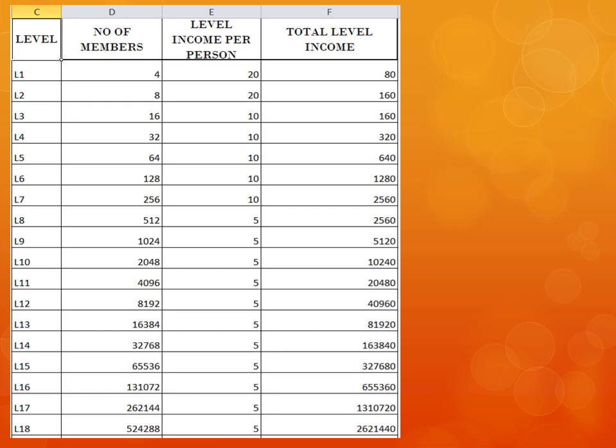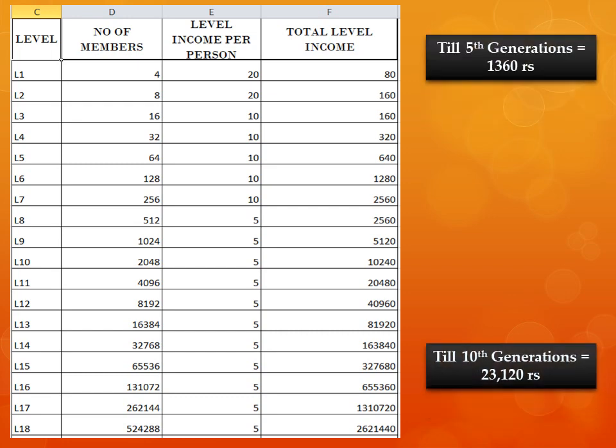If your network grows till the 10th generation, you will get 23,120 rupees simply by adding just 2 people under your downline or under your downline's downline. You can earn 26 lakhs 21,440 rupees from your 18th generation.